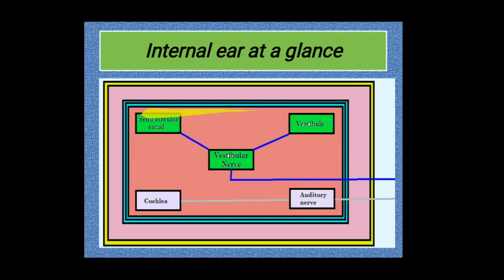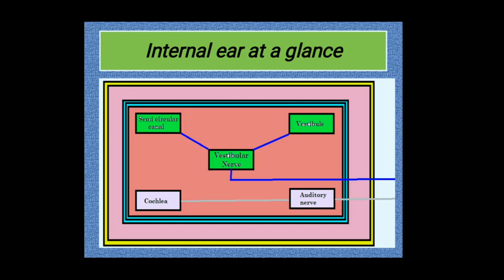Inside the membranous labyrinth, there is a fluid that is known as endolymph. So, the whole internal structure is filled with a fluid called endolymph. Inside the membranous labyrinth, there come the semicircular canal, vestibule and cochlea. Three important parts: semicircular canal, vestibule and cochlea.